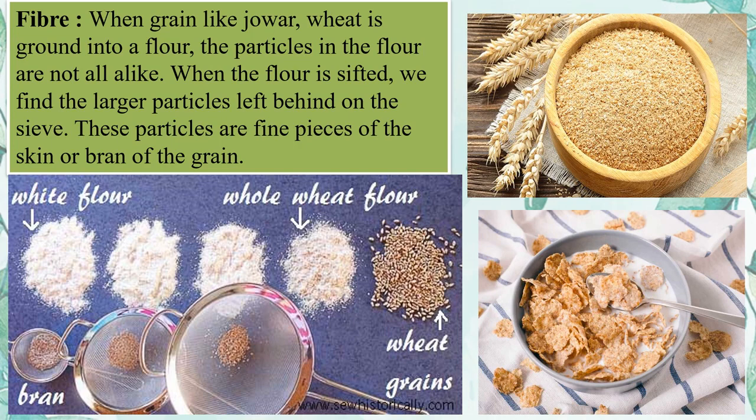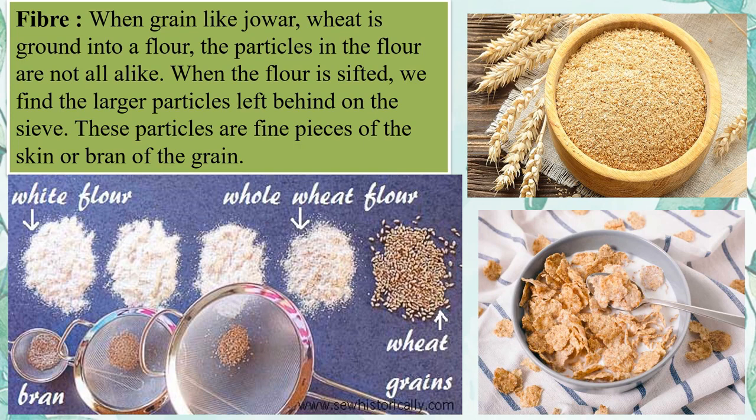Okay. When we make wheat flour or jowar flour, the particles in the flour are not alike. Everything is not ground properly, and not all of the right sizes, so obviously some larger and smaller grains are left. When the flour is sifted, we will find that the larger particles will remain behind on the sieve, and these particles are fine pieces of the skin or bran of the grain.